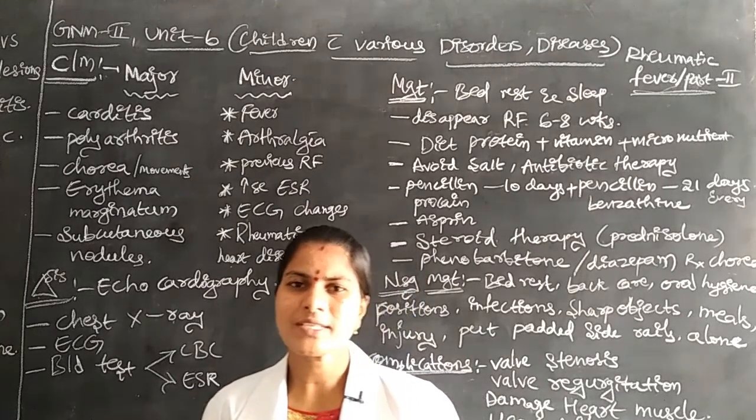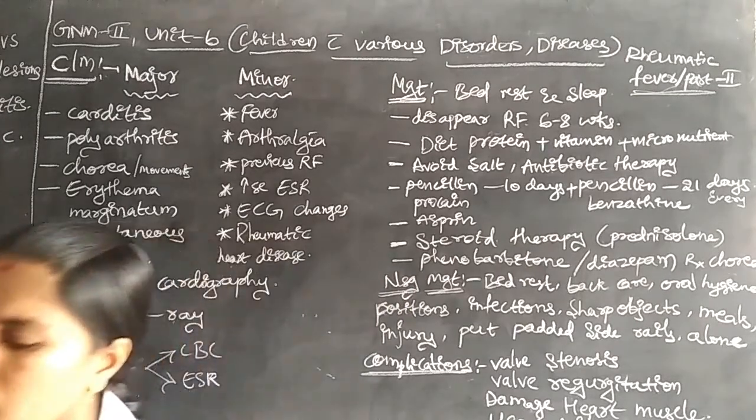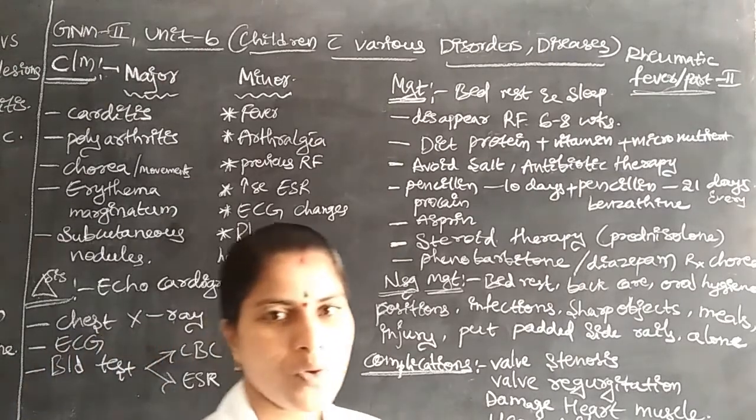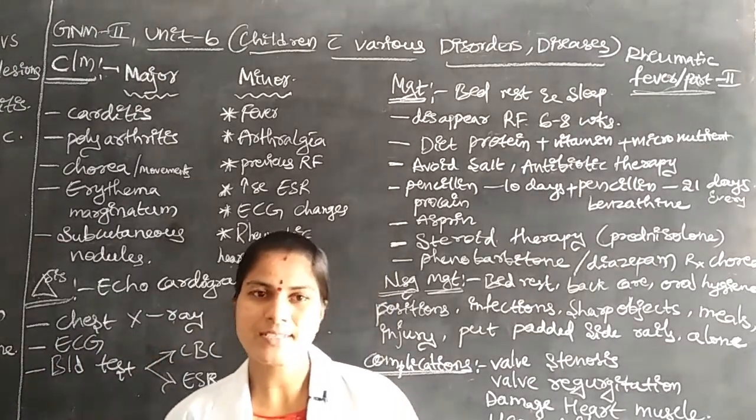What are the complications? The complications are aortic valve stenosis, aortic valve regurgitation, damage to the heart muscle, and heart failure. These are the major complications.